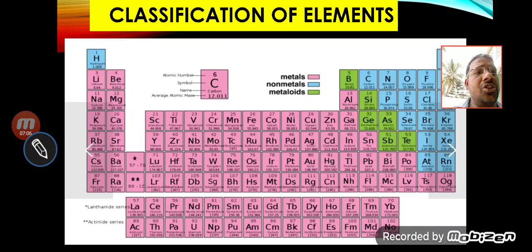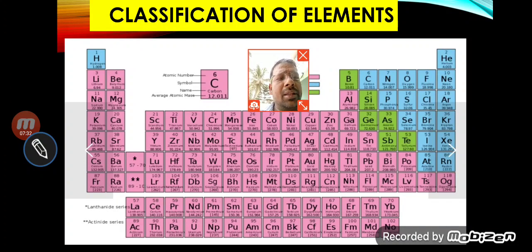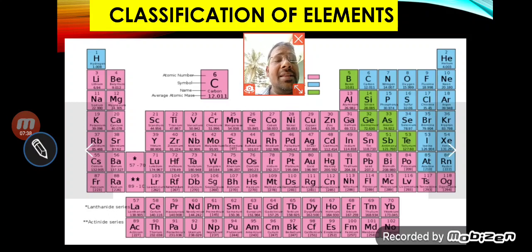Next, classification of elements. Yes, my dear students, it is called the periodic table. And what is a periodic table? The elements are arranged according to their similar chemical properties and they are arranged in increasing order of atomic number. Whatever you are seeing in the image is the example of the modern periodic table. Elements are classified and arranged in increasing order of atomic number.